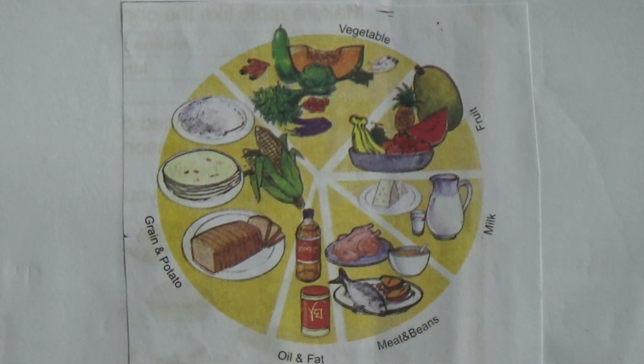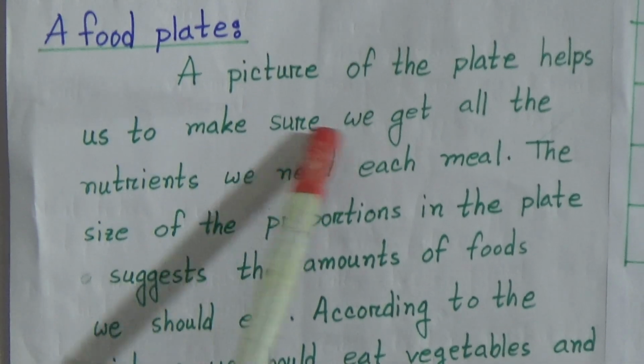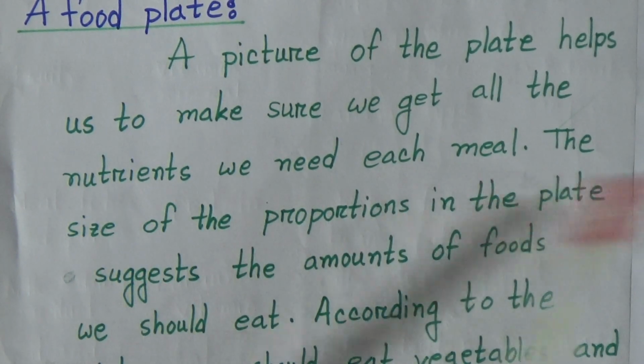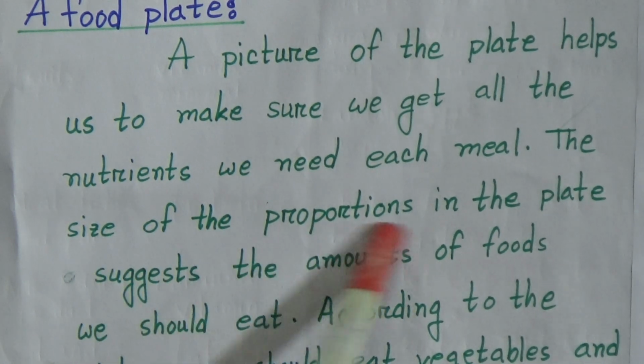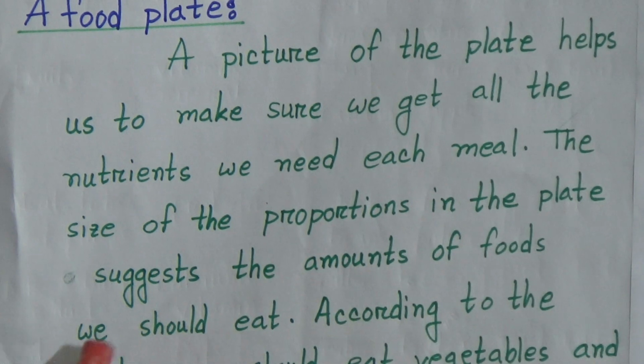Now let's read this part. A food plate. A picture of the plate helps us to make sure we get all the nutrients we need each meal. The size of the proportion in the plate suggests the amount of foods we should eat.